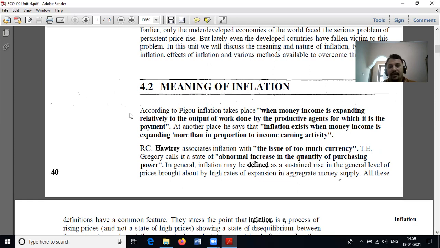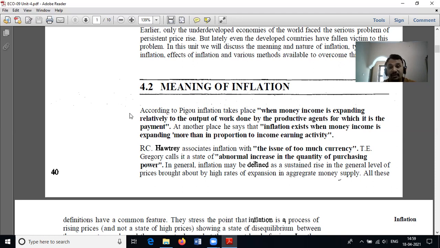According to R.G. Hawtrey, inflation is the issue of too much currency. Whereas in the views of T.E. Gregory, inflation is an abnormal increase in the quantity of purchasing power.